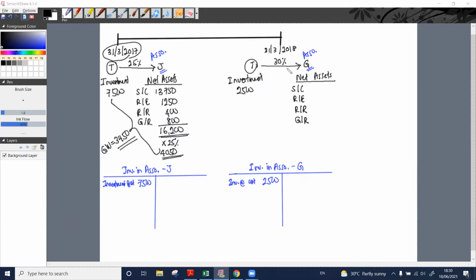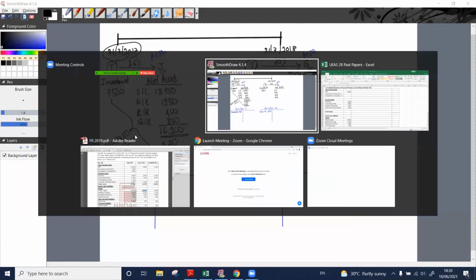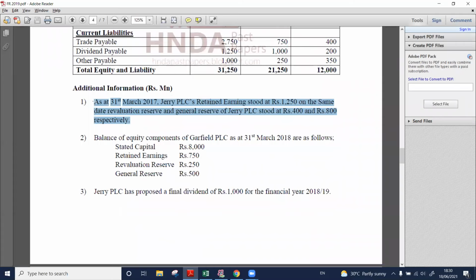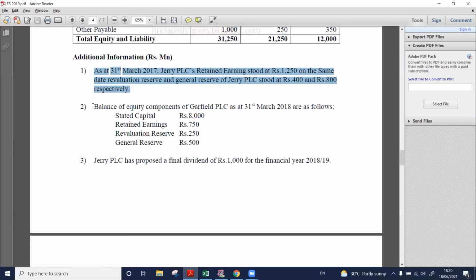Right. Okay. So we are not going to pass any double entry with regard to this 3450 worth of goodwill. So we have treated the additional information number 1, and we have found that there is a goodwill, not a gain on bargain purchase. Therefore, we do not need to do anything further. Additional information number 2.